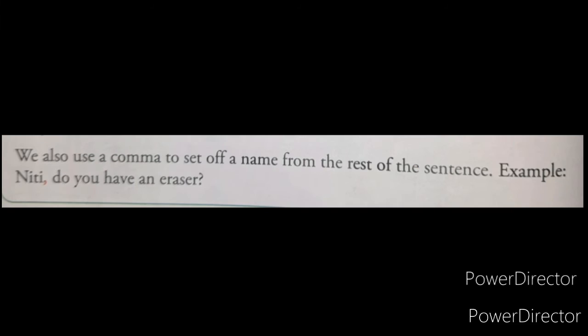Again when we use a comma, see, we also use a comma to set off, we separate a name from the rest of the sentence. Now the rest of the sentence means the remaining sentence. For example, see, Niti, do you have an eraser? Now Niti, this is one name. To separate this name from the rest of the sentence, means the remaining sentence, which is do you have an eraser, after the name what do we add? Comma. Means after Niti what have we used? Comma. Means to separate a name from the rest of the sentence we use a comma.